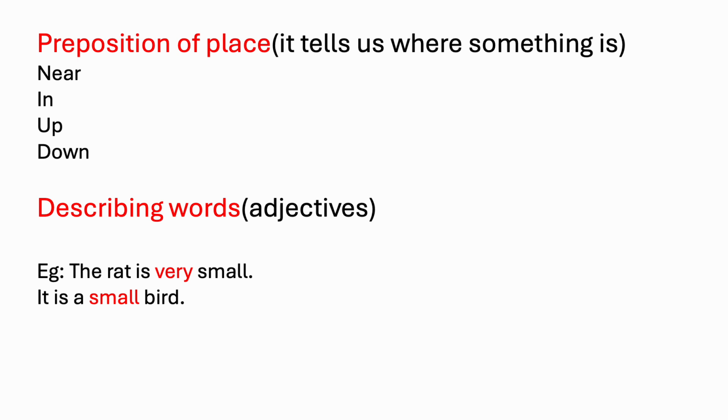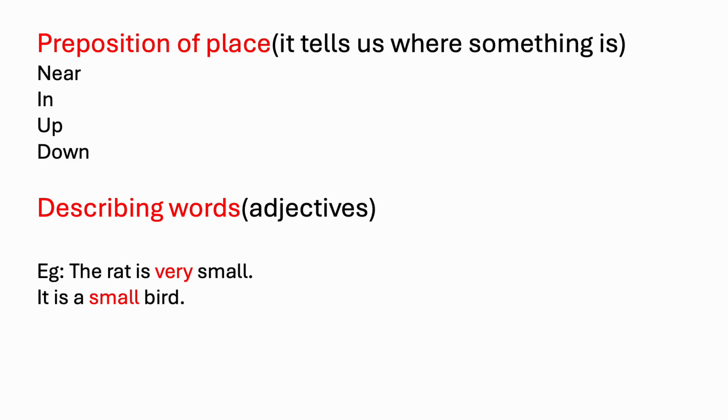Next we learned about preposition of place. A preposition of place is nothing but position words. It tells us where something is. The words near, in, up, down, etc. are prepositions. Then we got describing words or adjectives.